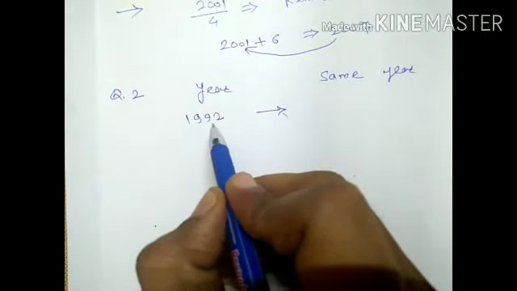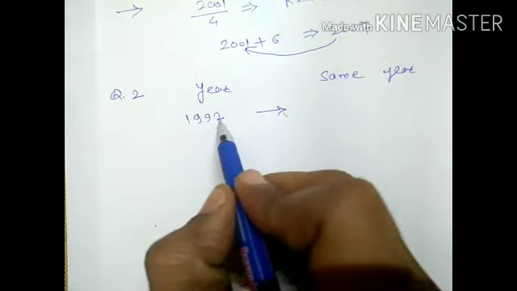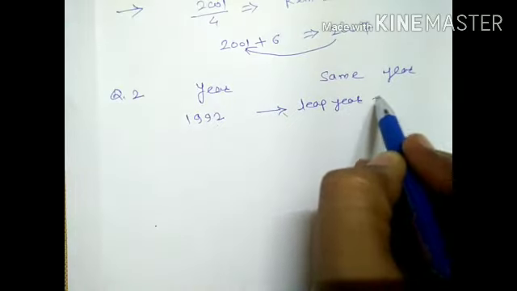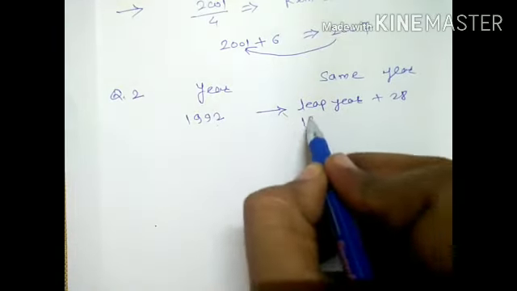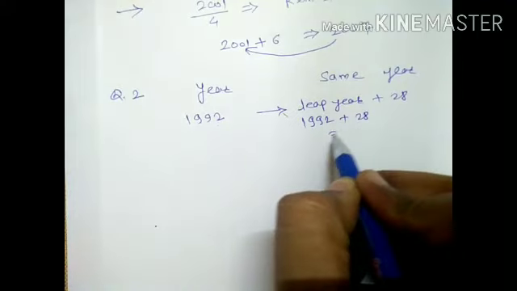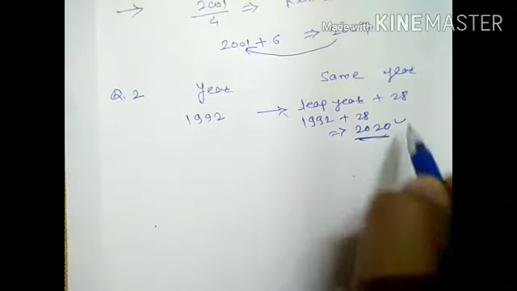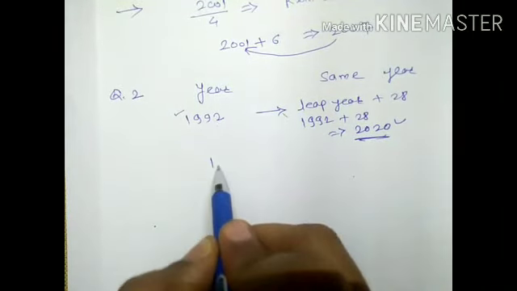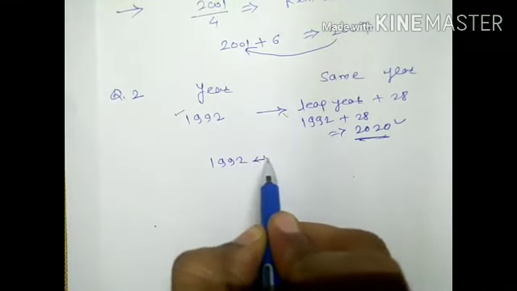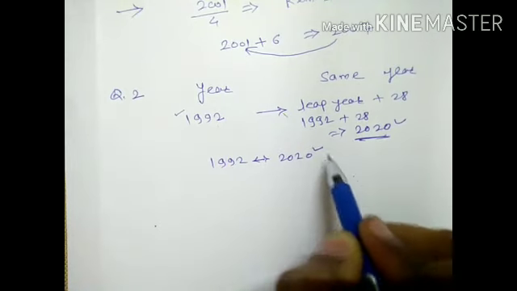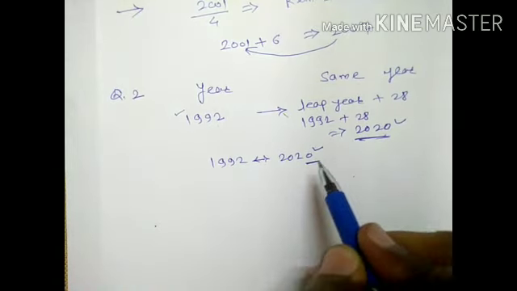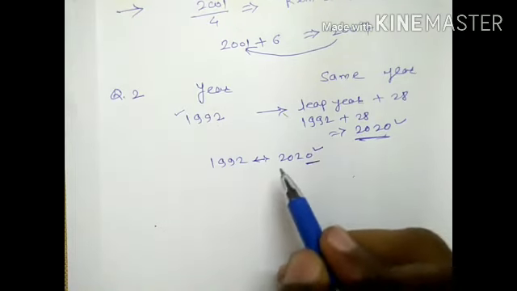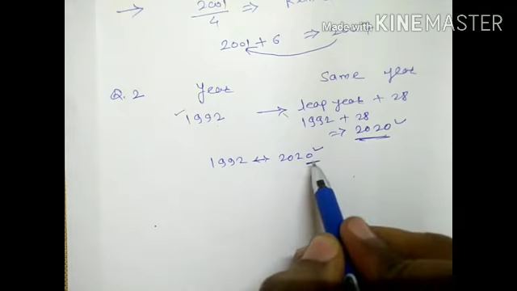So the first step is to check whether it is a leap year or not. It is a leap year. If it is a leap year, then add 28. So 1992 plus 28, how much is it? 2020. So 2020 year is the same as 1992. Means 1992 and 2020 have the same calendar. From 1st January to 31st December, the day of any date is the same in calendar 1992 and 2020.